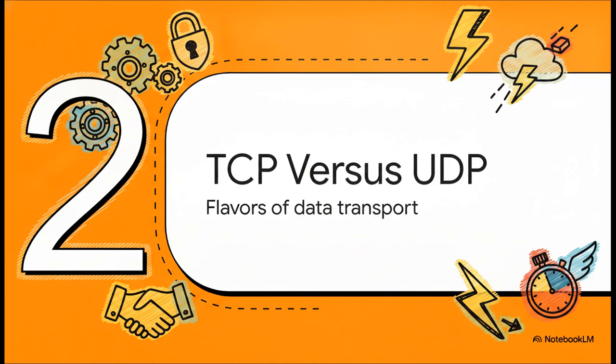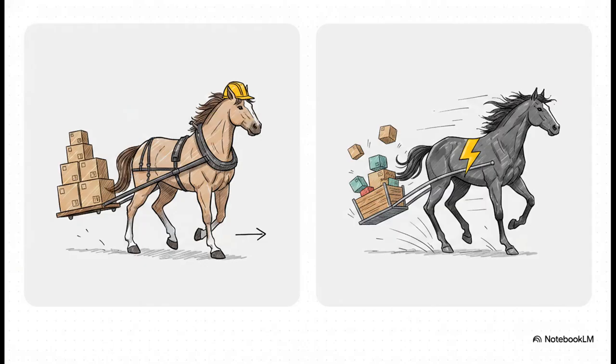Moving on to Section 2, TCP versus UDP, the two main flavors of data transport. So it's basically a showdown. On one side, we've got TCP, which is the reliable, highly organized workhorse of the internet. It absolutely guarantees your data will arrive exactly as it was sent. On the other side, we have UDP, which is the fast, rule-breaking rebel. It really doesn't care if data gets lost along the way. It just wants to go as fast as possible. Let's break down exactly what makes them so different.